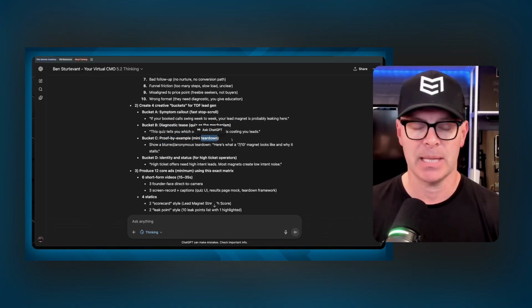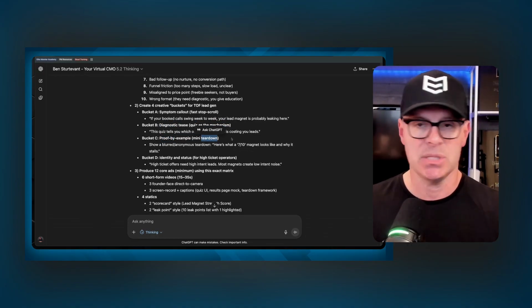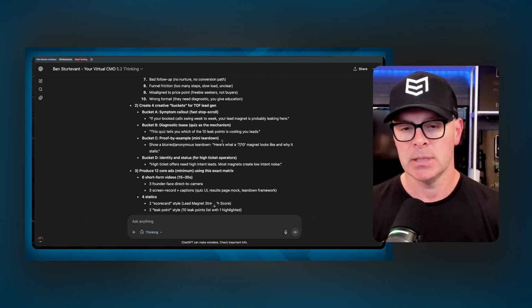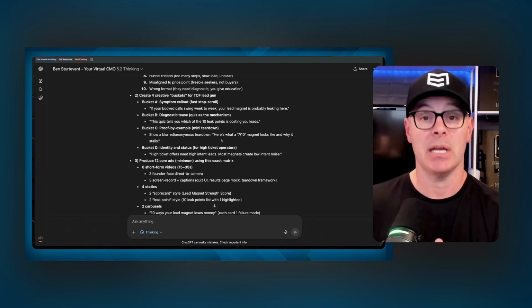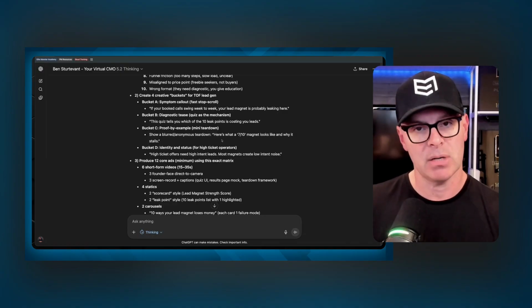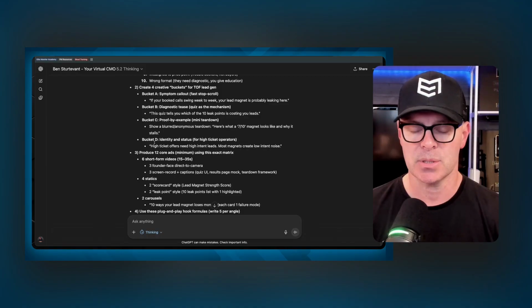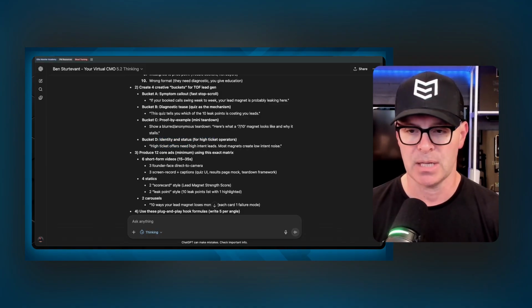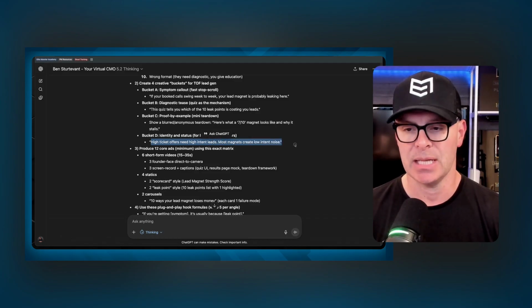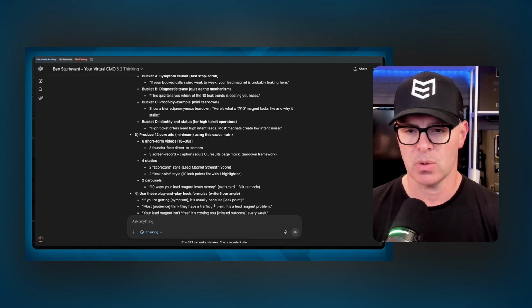When I say tear down, I mean like a case study. So it'd be like a UGC or a testimonial style ad where I might be talking about the client and kind of tearing down their program. Bucket D is identity and status for high ticket operators. So this is like proof and life changing, get freedom, kind of a thing with higher ticket and higher intent leads. Okay. And we're going to produce 12 core ads minimum.